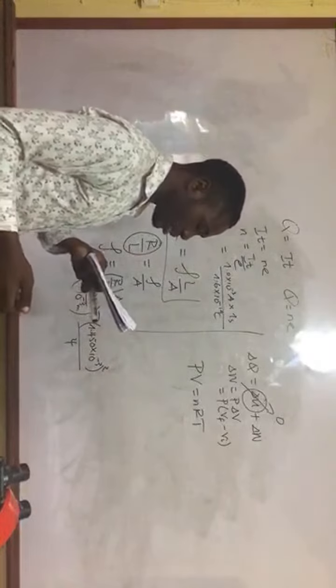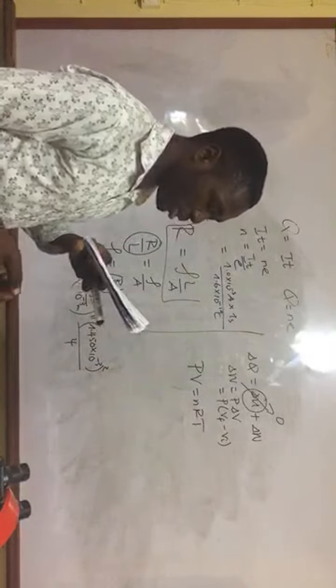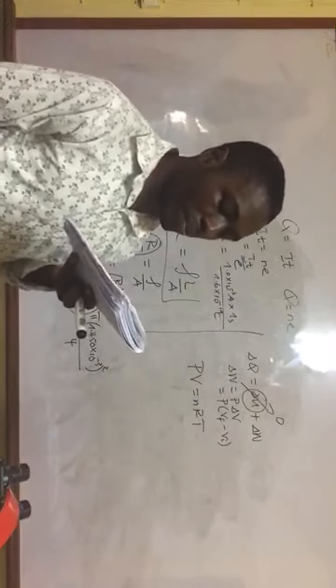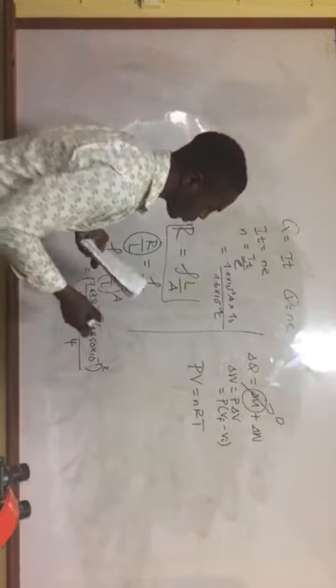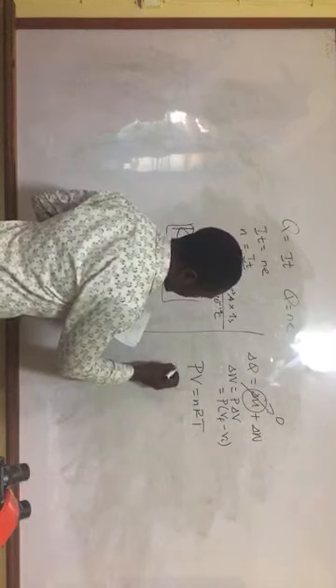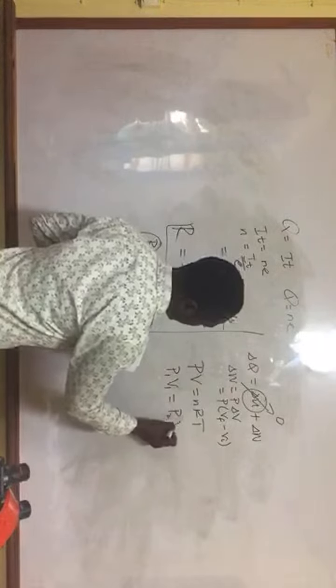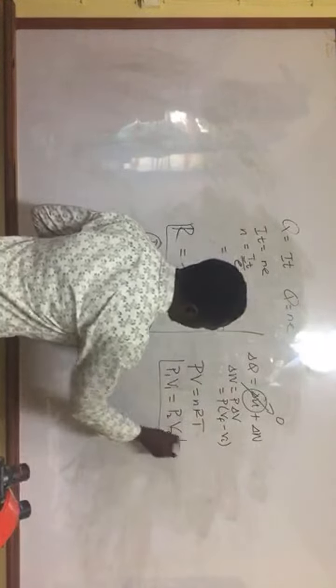They are telling you that the temperature is constant, and the pressure is halved. So we usually say P1 V1 is equal to P2 V2. We have this relationship.